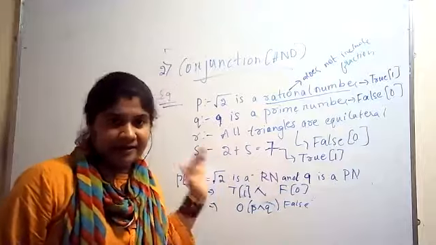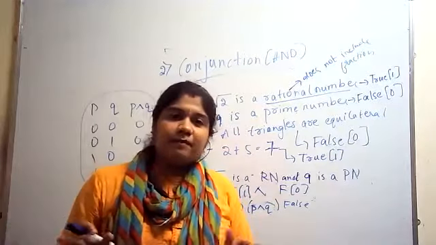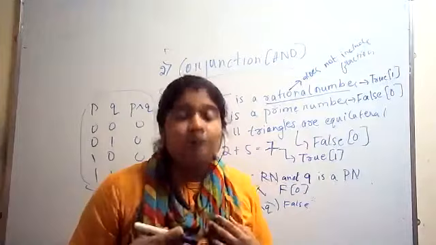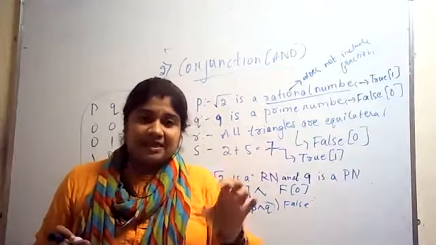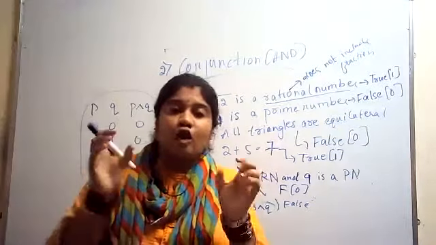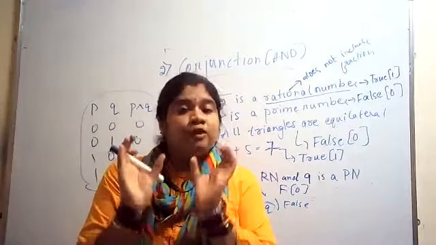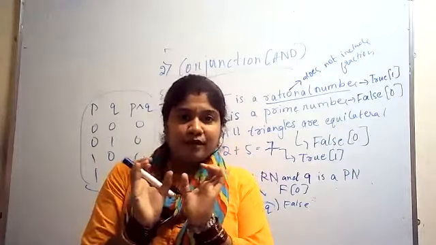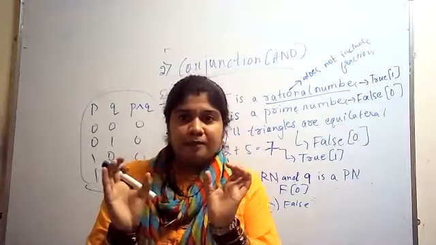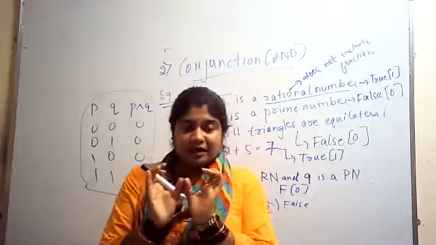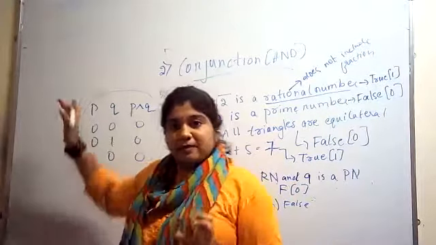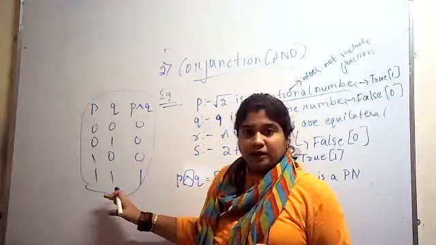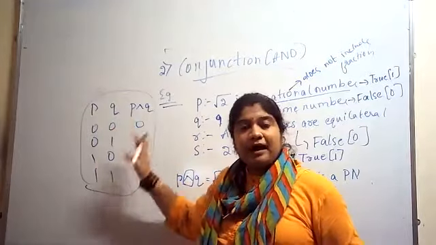But just remember, a conjunction is basically defined as similar to the AND gate. That is, two propositions are joined together by an AND gate, and the logic is similar to that of an AND gate.